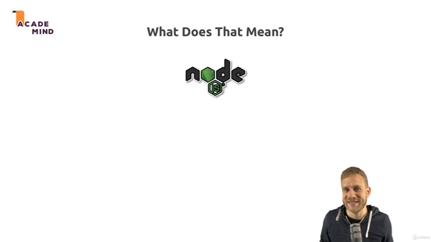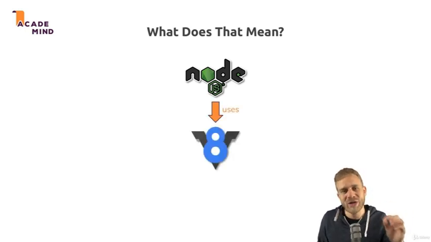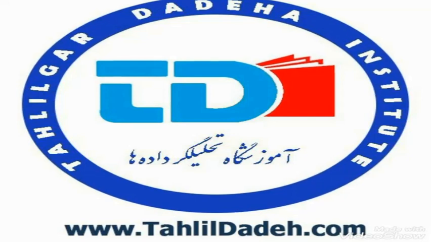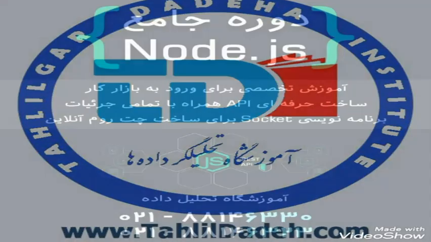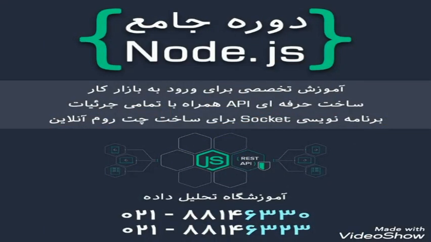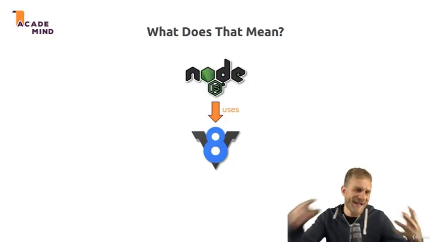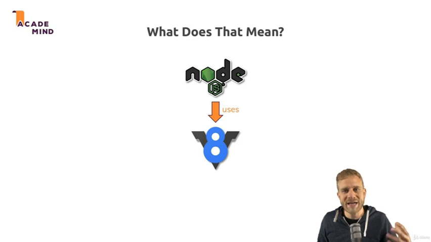Now, how does this work technically? Well, Node.js uses V8, and V8 simply is the name of the JavaScript engine built by Google that runs JavaScript in the browser. So back to the browser we now are. V8 is simply the name the creators gave their engine. And what does an engine mean?